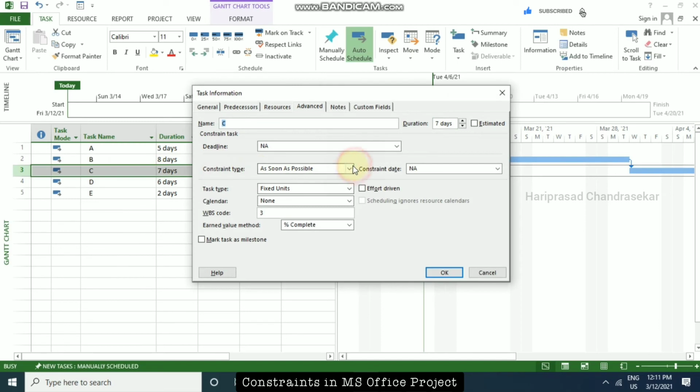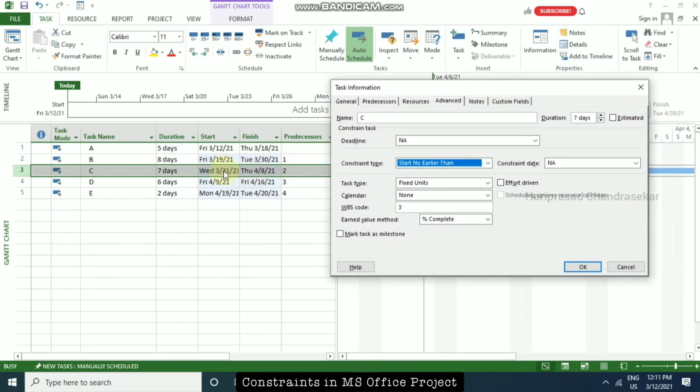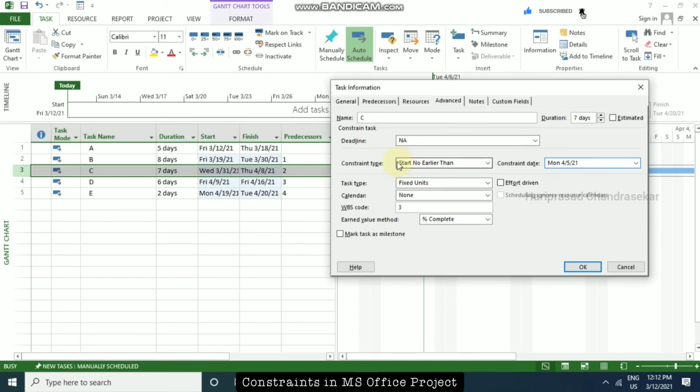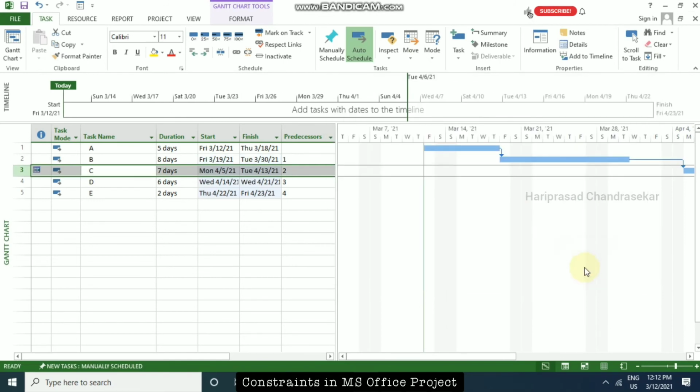For example, for this I am going to take a start no earlier than, and I am going to put 31st March. Actually I am going to put some April dates. April 5, and click OK. This is a semi-flexible constraint. And then click OK. See, it is automatically start no earlier than, right? Based on the logic, it will start after that particular date.